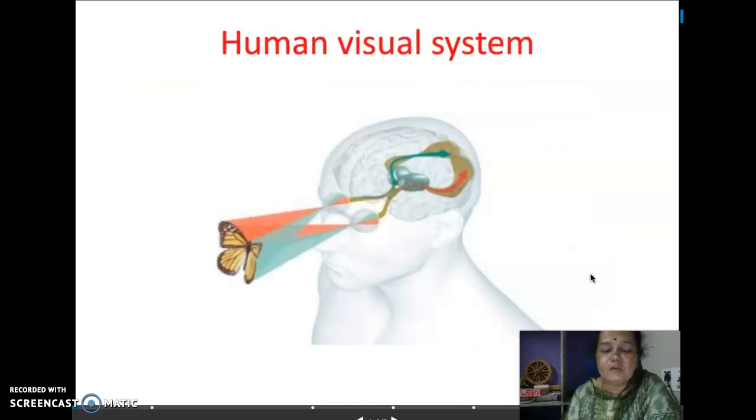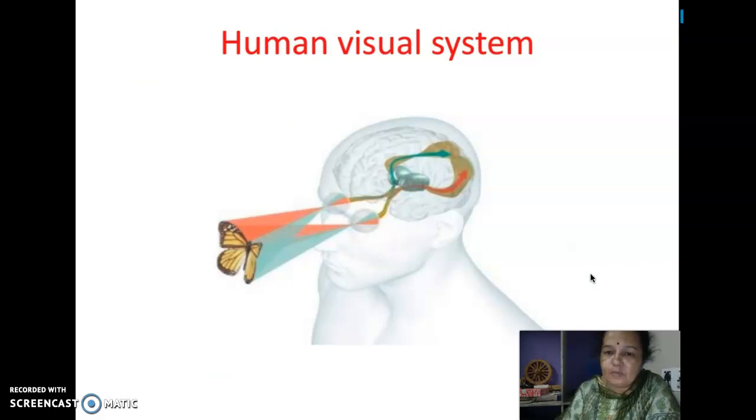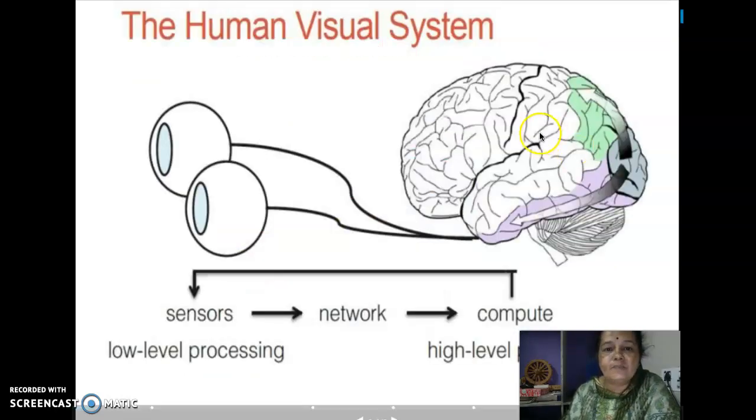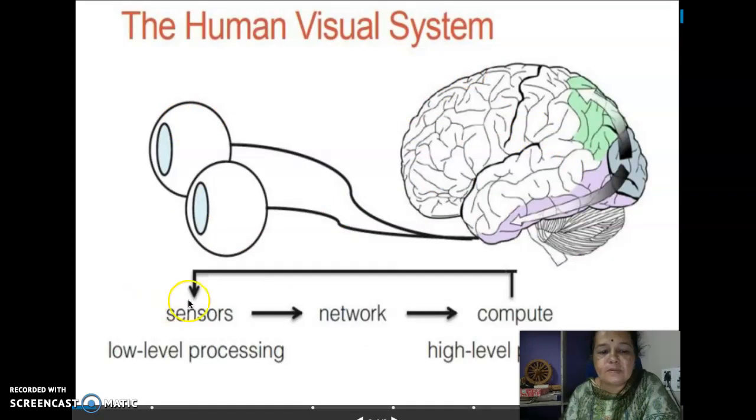Next, we are going to see how visualization happens. In the human vision system, first it is going to see via eyes, and whatever is captured by the sensors, the eyes, it is low level processing.